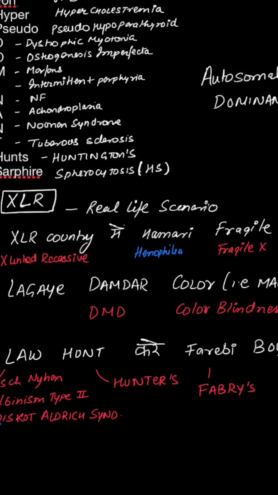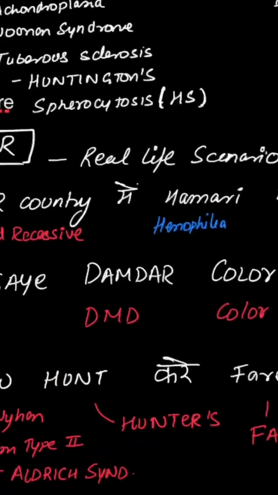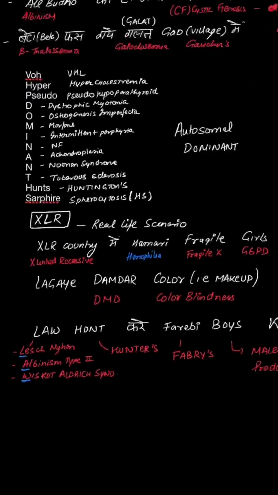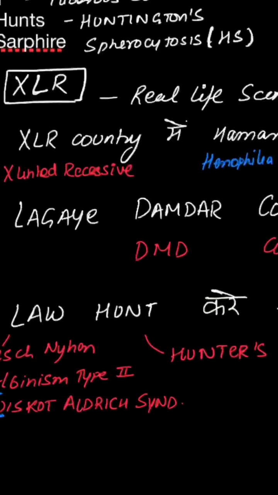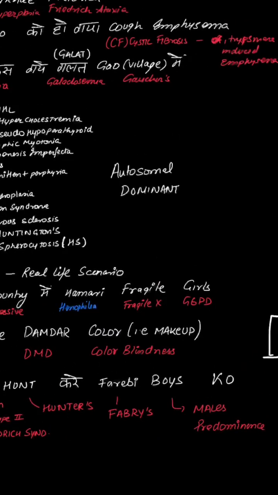X-linked recessive country में हमारी से हीमोफीलिया, specifically हीमोफीलिया A and B, फ्रजाइल एक्स सिंड्रोम, गर्ल से G6PD deficiency, लगाए दमदार is DMD, Duchenne muscular dystrophy, कलर से color blindness, लॉज से Lesch-Nyhan, A से albinism type 2 and W से Wiskott-Aldrich syndrome, हंट से Hunter's disease. As you all know, Hunter's is a part of which disorder? Is it a lysosomal disorder? Lysosomal storage disorders: Hunter's disease, and Fabry's disease is also a lysosomal storage disorder.